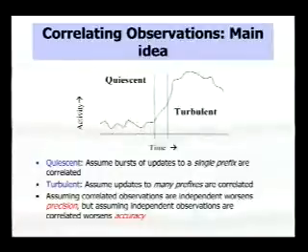The first stage of our algorithm involves separating between these two periods of time because the types of events that are taking place, and hence the types of assumptions you can make, are fundamentally different. During quiescent periods, it's likely that a number of independent events are occurring. And hence, during these periods, we make the relatively safe assumption that bursts of updates to individual prefixes are correlated, that is, are caused by the same event. During turbulent periods, it's highly unlikely that a large number of independent events simultaneously happen to occur.